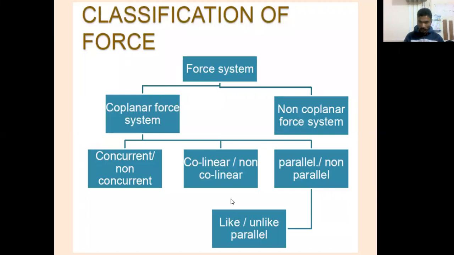Okay, so what is parallel? If forces are in one plane and they are parallel, something like this, it is called a parallel force system. And if the direction of all the forces is the same, then it is called like parallel forces.